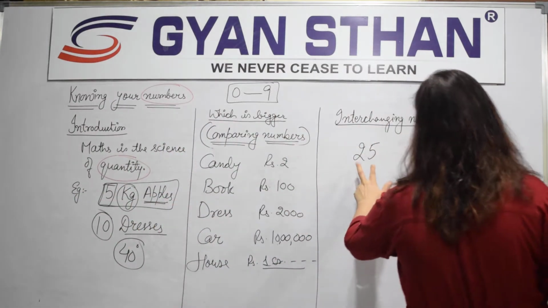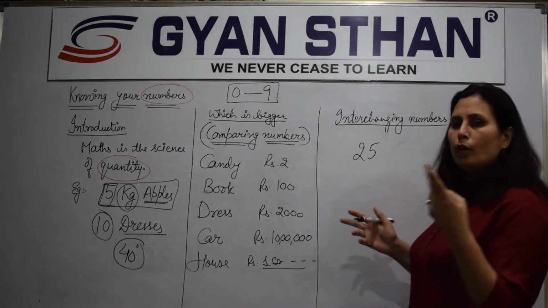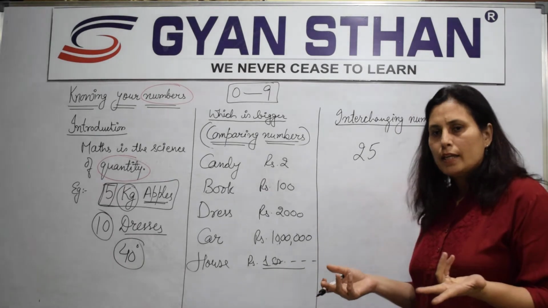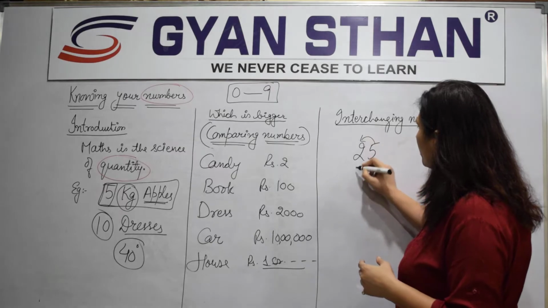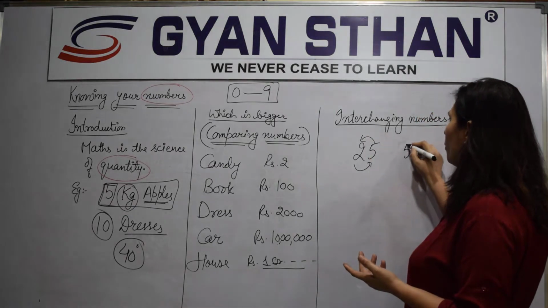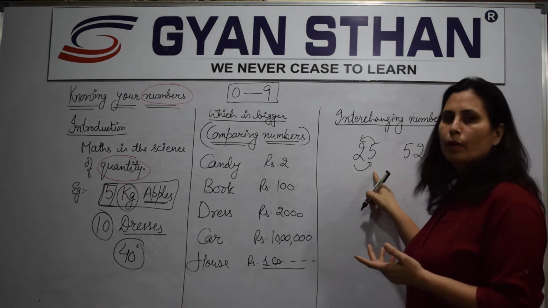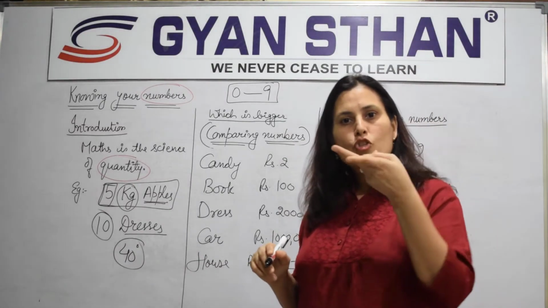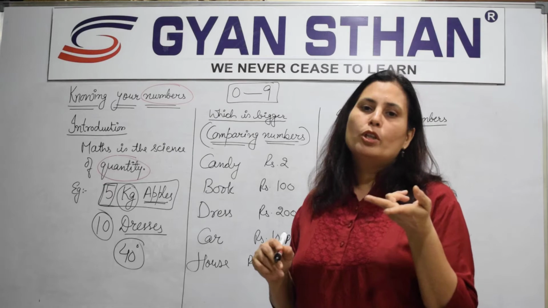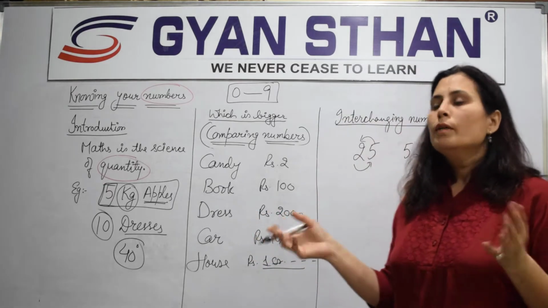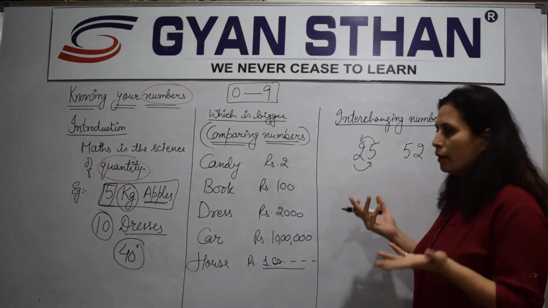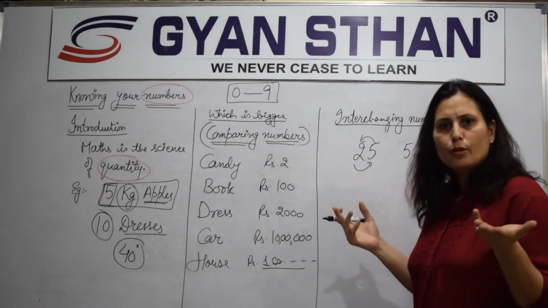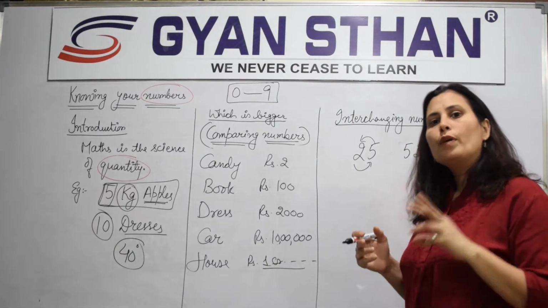So you have 25. I think two digits can only be changed by interchanging the place. So I can make one more number out of this number, that is 52, by just changing the place of both the digits. So I think I can make only one more. Can you make another one? I don't think so.